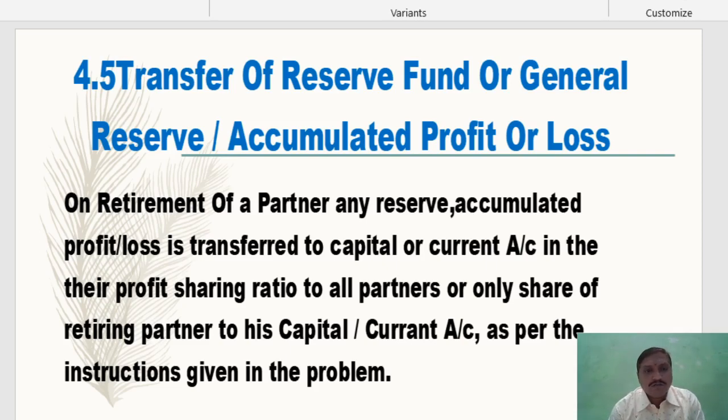Means profit is a liability and reserve is a liability of business, payable to partners, and loss amount is recovered from partners. So it is adjusted.